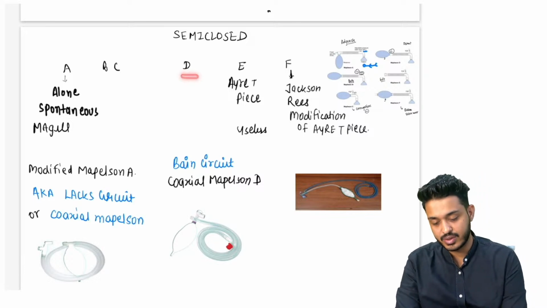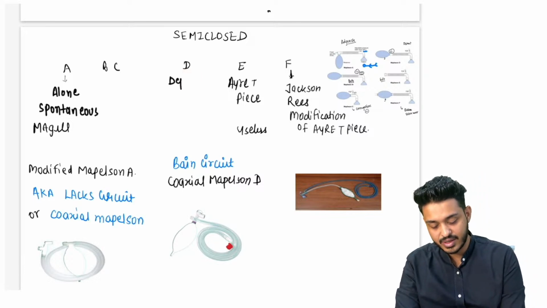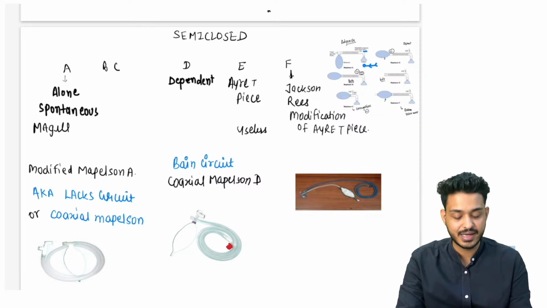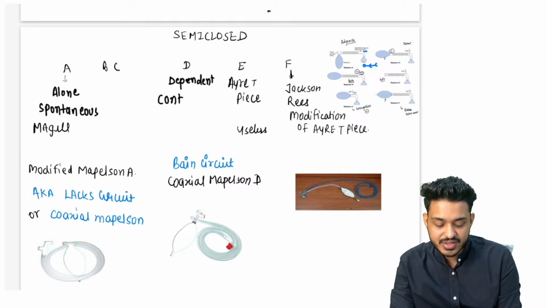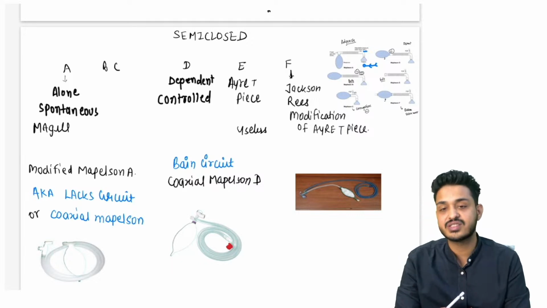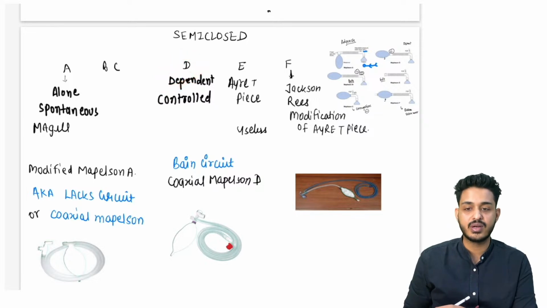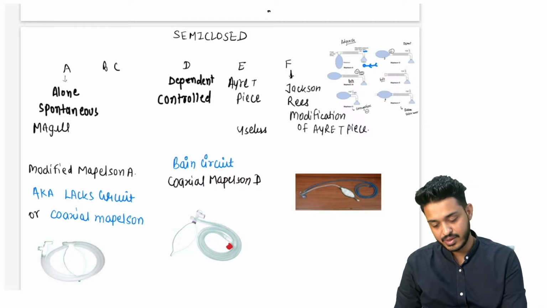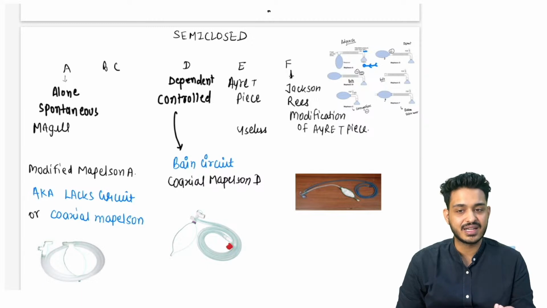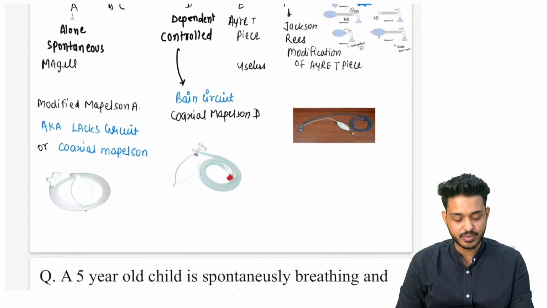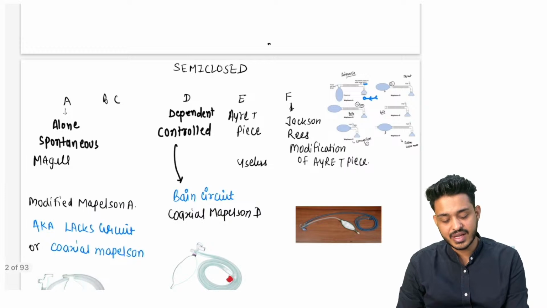D याद रखो. D is going to be dependent. D से याद रखो dependent. डिपेंडेंट कब होते हैं? डिपेंडेंट मतलब किसी और पे डिपेंडेंट है सांस लेने के लिए भी, that is going to be spontaneous ventilation या controlled में circuit of choice है, this is going to be on the controlled ventilation. Controlled मतलब बंदा खुद सांस नहीं ले पा रहा तो तुम क्या करोगे? Mapleson D use में लोगे. बंदा खुद सांस ले पा रहा है, what you will be using? You will be using Mapleson A. और अगर controlled है, that is going to be Bain circuit. Controlled ventilation is going to be Bain circuit.